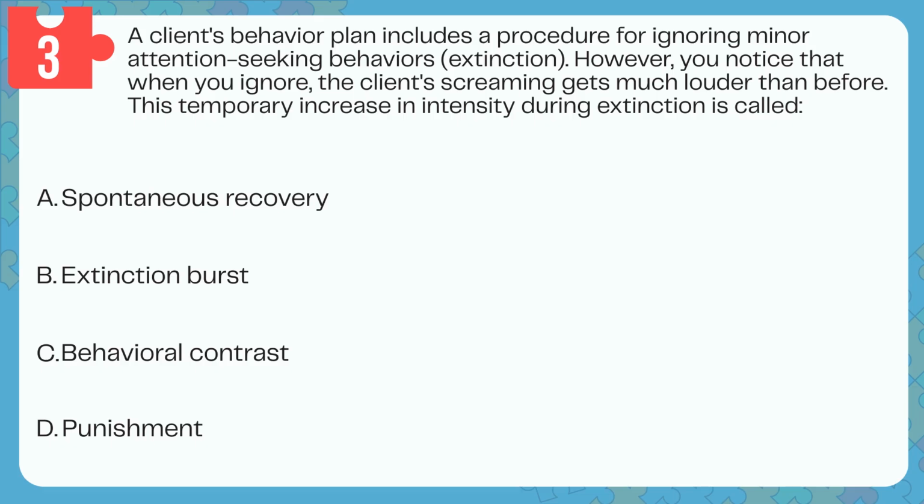Question 3. A client's behavior plan includes a procedure for ignoring minor attention-seeking behaviors, extinction. However, you notice that when you ignore, the client's screaming gets much louder than before. This temporary increase in intensity during extinction is called A. Spontaneous recovery. B. Extinction burst. C. Behavioral contrast. D. Punishment.